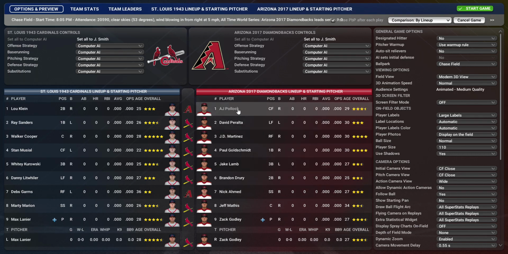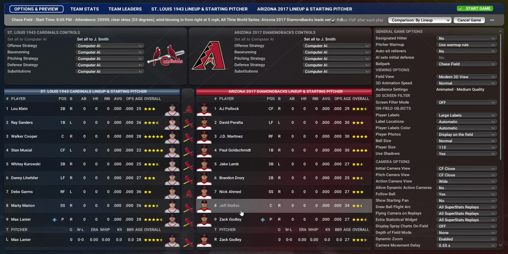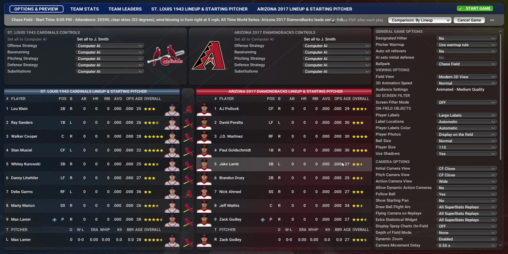I don't believe it is, just looking offhand, but I could be wrong. But this is the lineup, anyways, that Arizona's bringing to the table. Everyone looks familiar. If anything, there might be a little bit different order for batters here, but I don't know if there is actually, to be truthful. But again, I could be wrong, but that's what we got. So game 2 is underway, and here we go.